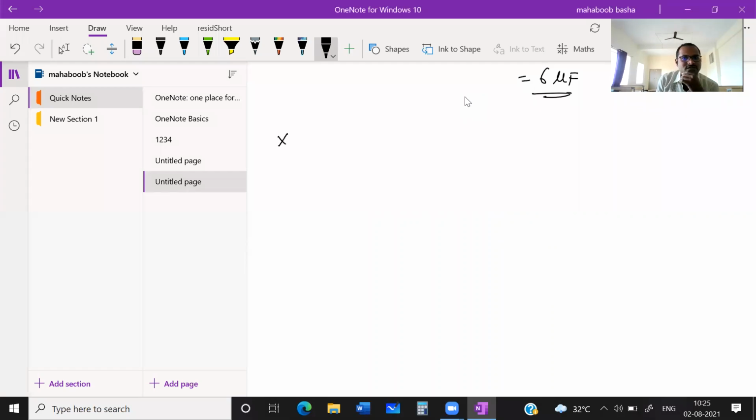Okay, students, let us suppose they have given one capacitor like this. Let us suppose it is filled with air, and this is the area of cross section of each plate of the capacitor. See, I am showing you the area like this.